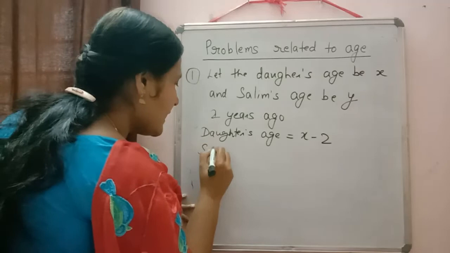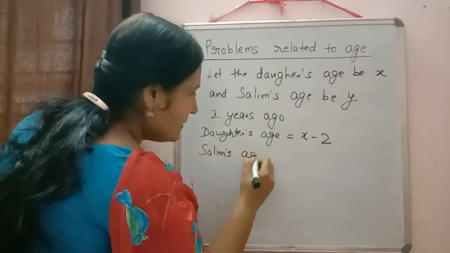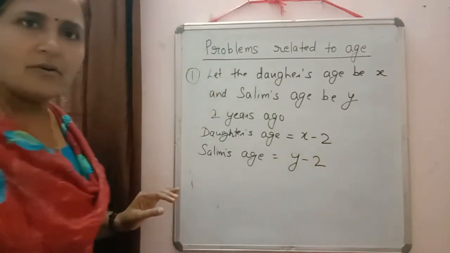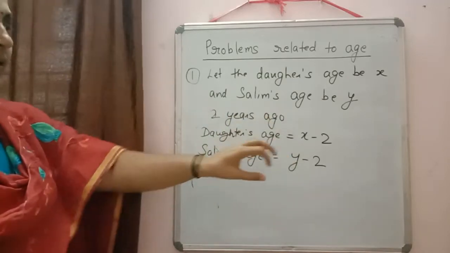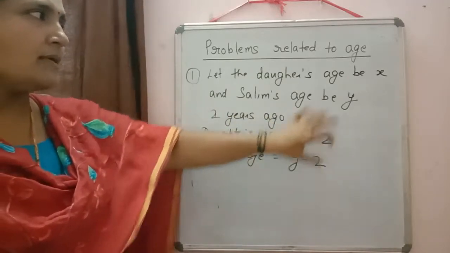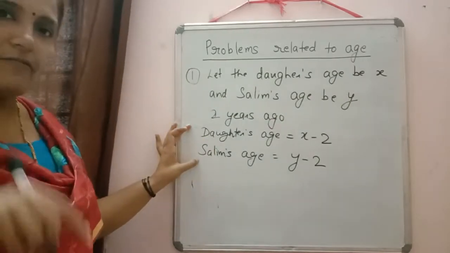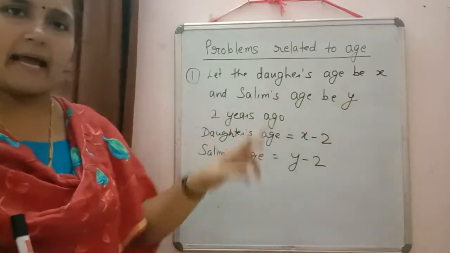Similarly, Salim's age will be equal to y minus 2. That is obvious there. 2 years ago, if we are calculating, we have to subtract 2 years from their present ages. This is the condition which we got when we took the present age as x and y.